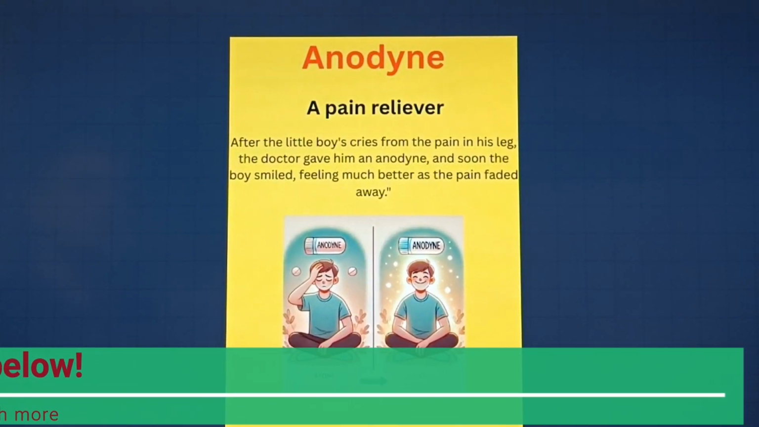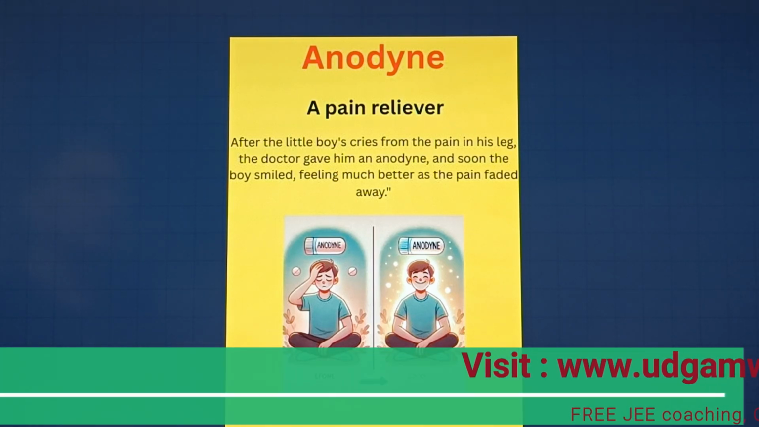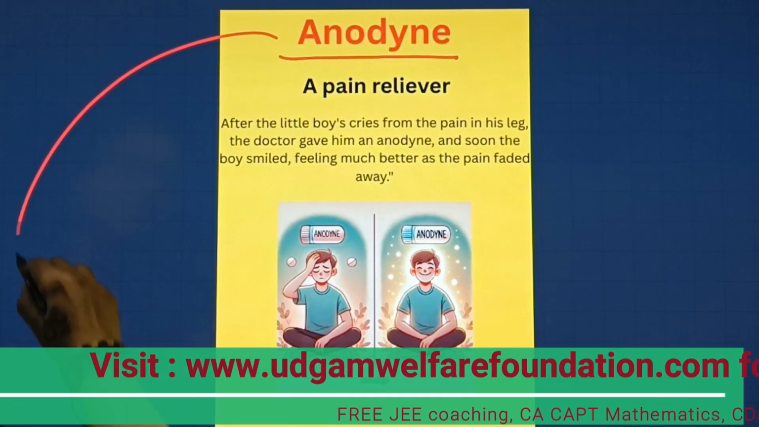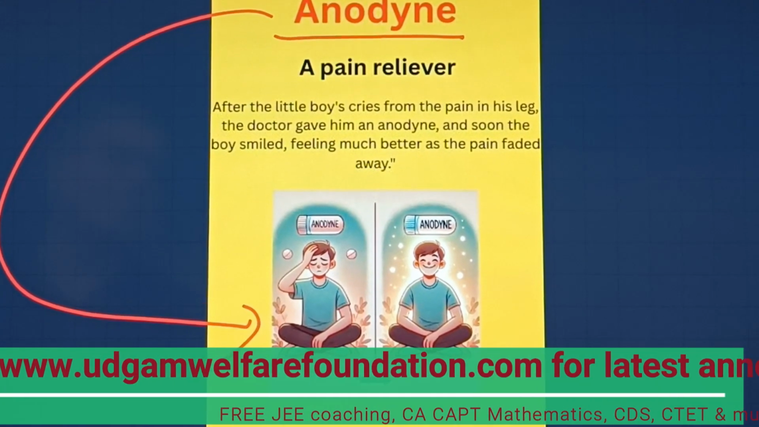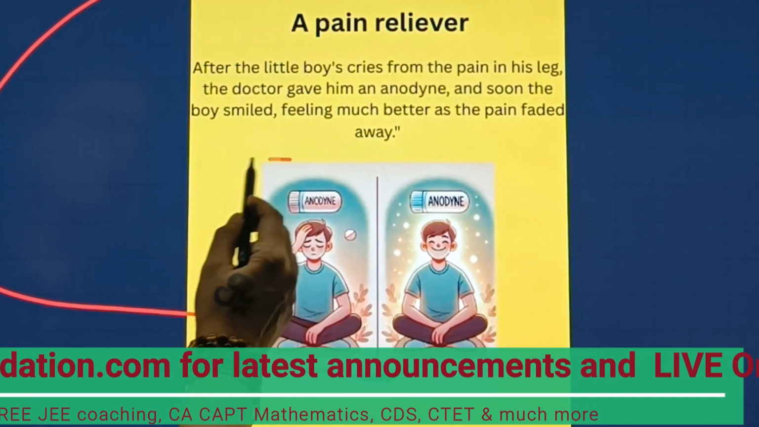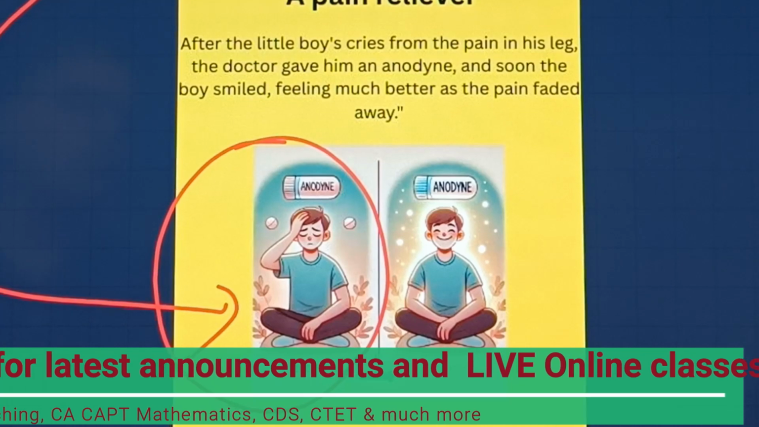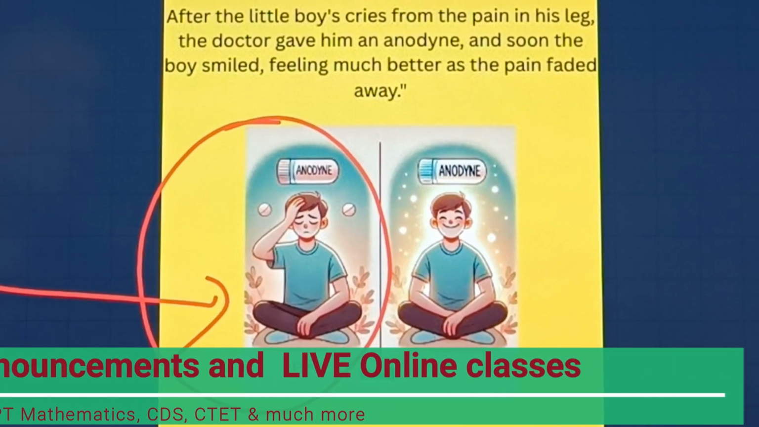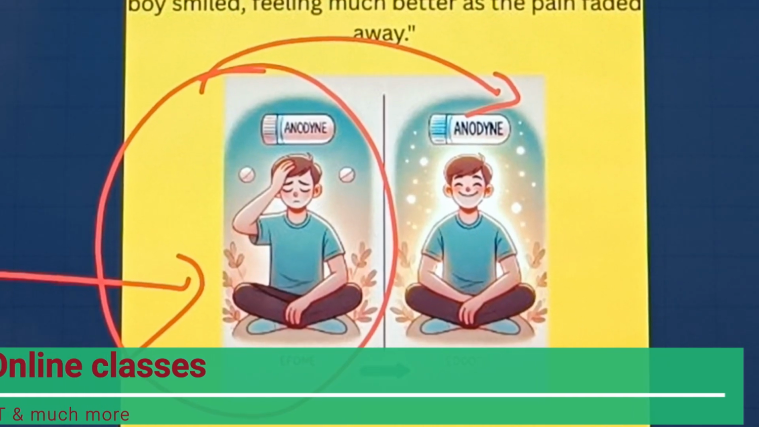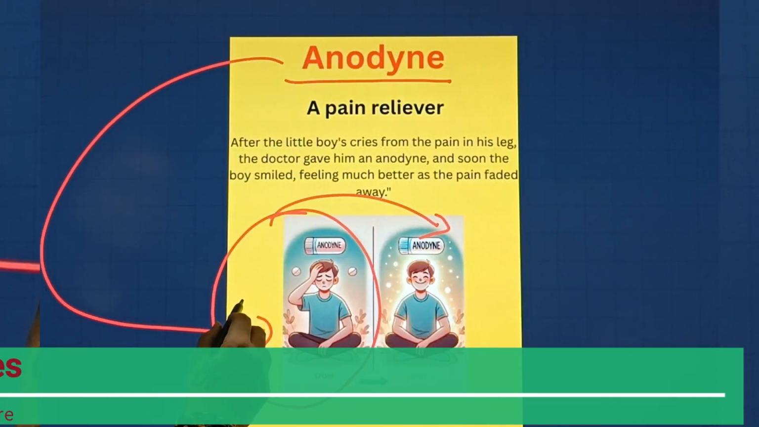Here is another word and with a very interesting picture which is very related to this particular word here. The word is anodyne, and if you look at the picture here which is clearing the concept, the meaning of this particular word here, a person or a kid is sitting with some headache or something like that in the first picture, and after that he is smiling here. Now let's understand what this picture is depicting here.